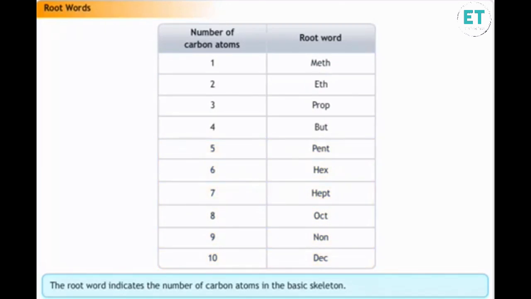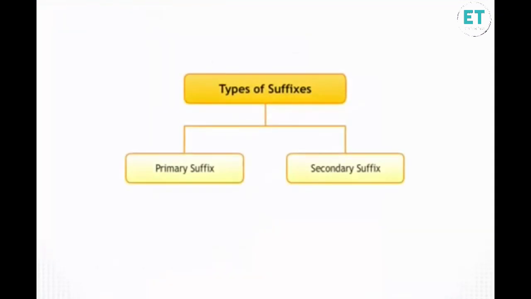For instance, when there is 1 carbon atom in the compound, the root word is meth. In case of 2 carbon atoms, the root word to be used is eth. Similarly, if the compound contains 10 atoms of carbon, the root word is dec. The phrase which indicates the nature of a functional group in the molecule is called a suffix. There can be 2 types of suffixes, primary and secondary.